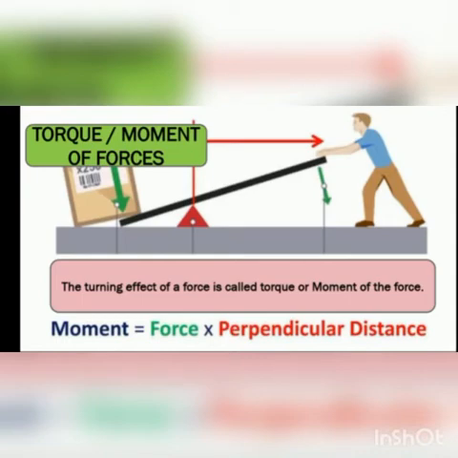The moment of force depends upon the force and the moment arm. If the force or moment arm is greater, then the torque or moment is increased. If the force or moment arm is smaller, then the moment is also lesser. And we can represent force by F and perpendicular distance or moment arm with the help of L.